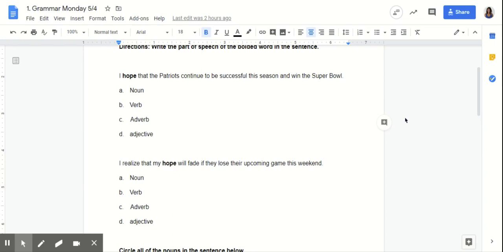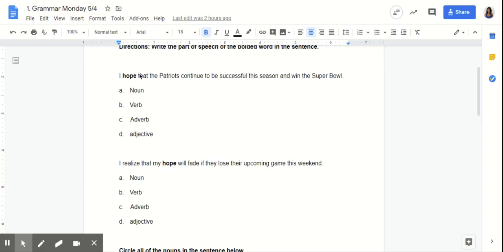Okay, so the first piece, you were supposed to write the part of speech of the bolded word in the sentence. So number one, it says, I hope that the Patriots continue to be successful this season and win the Super Bowl. So the word hope is bolded. So we need to figure out what part of speech this is. So A, noun, B, verb, C, adverb, or D, adjective. What do you guys think the answer is?